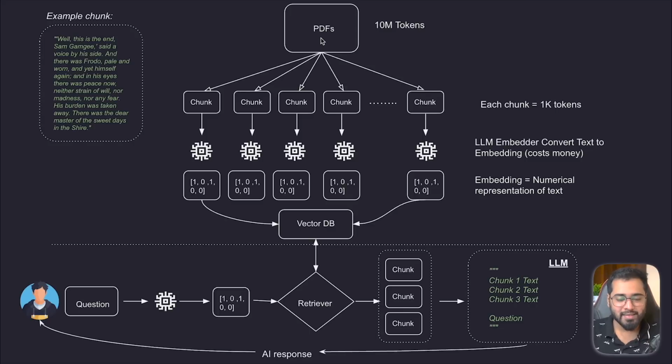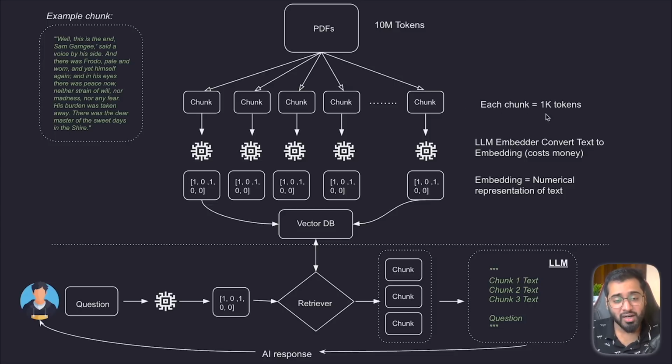This is exactly why in the RAG system we put all those text documents through a process called chunking, which is step 2. So let's see what chunking is. Chunking is a process where we split big documents into several smaller chunks, and you can see here that each chunk is worth 1,000 tokens.